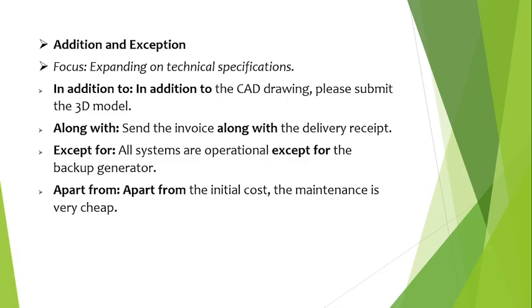Preposition: except for. This shows something that is excluded. Example: all systems are working except for the backup generator. Everyone attended the class except for Rahul. Now, let us go to the preposition apart from. This also means besides or except. Example: apart from the initial cost, maintenance is cheap.